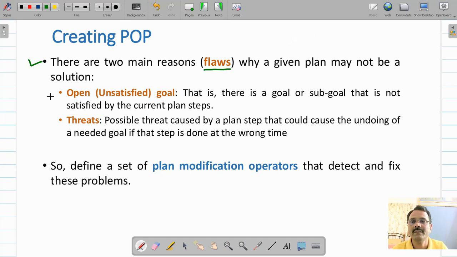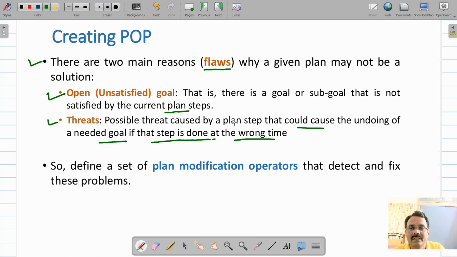One is there may be some unsatisfied goals, which are called open goals. And the second one is threats. If an open goal or subgoal is not satisfied by the current plan steps, then we say that it's a flaw. And what is a threat? Threats are caused by a plan step that could cause undoing of the needed goal if that step is done at a wrong time.